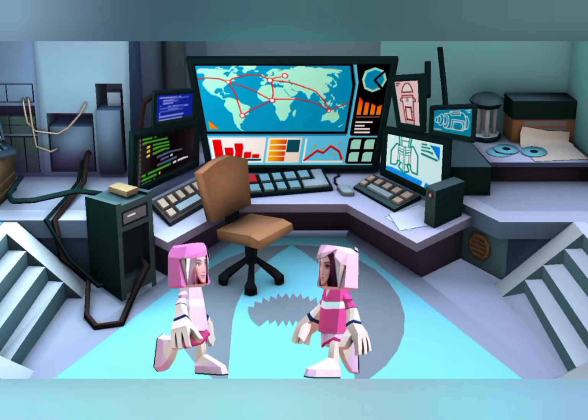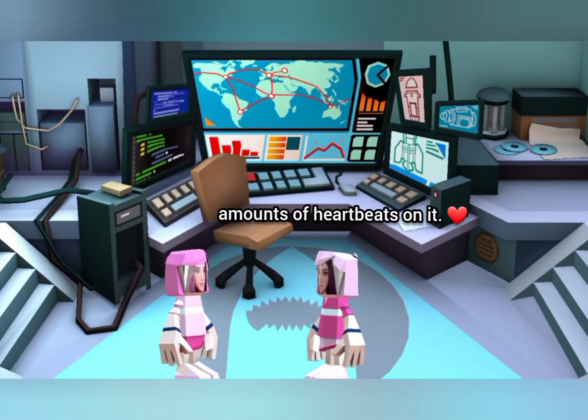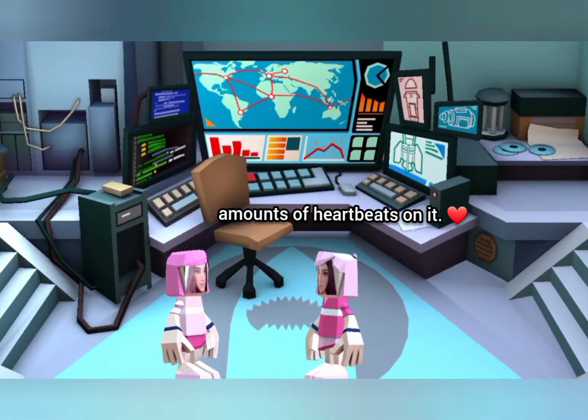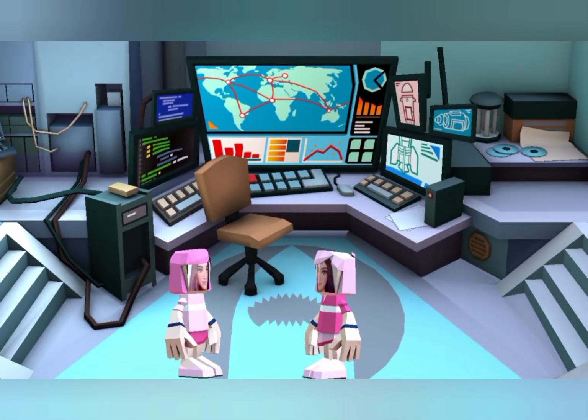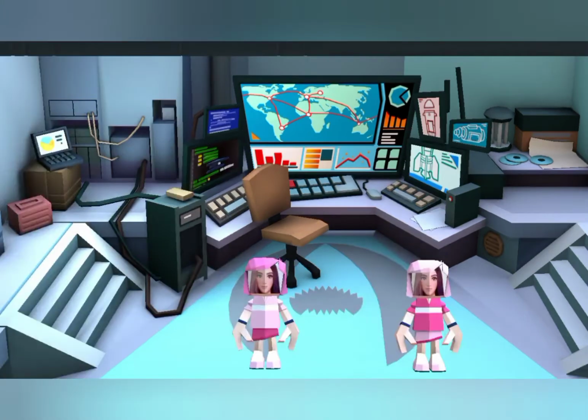Hi Stata. Hi Amanda. Today we are starting our new program, Stata by Heart. I'm so excited that I'm finally going to learn statistics and I'm putting X amounts of heartbeats on it. Absolutely, Stata. So today we are starting our educational program to strengthen the basis in statistics. Let's start with quiz time.